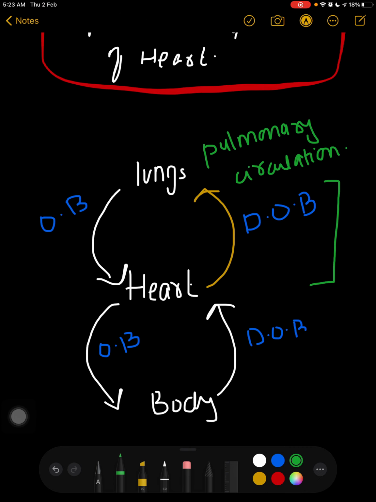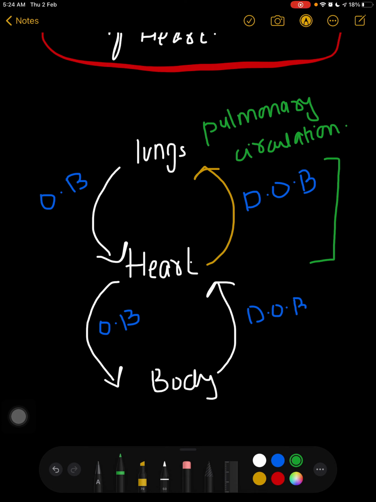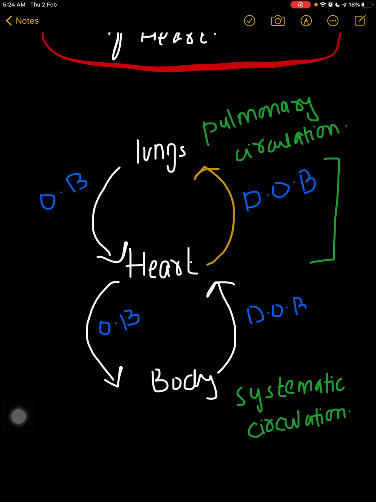And the circulation from the body to the heart and the heart to the body is known as systemic circulation.